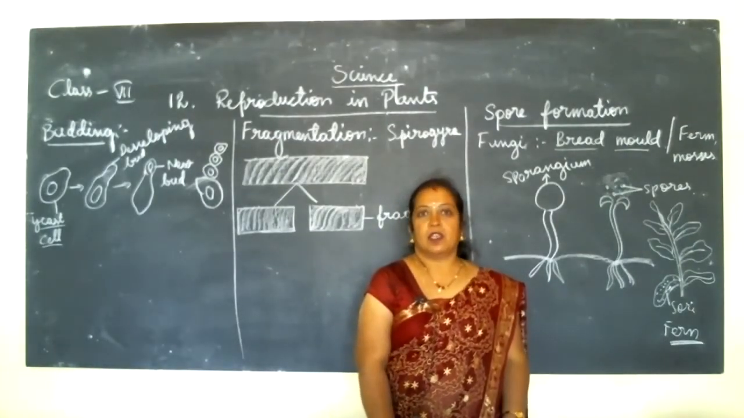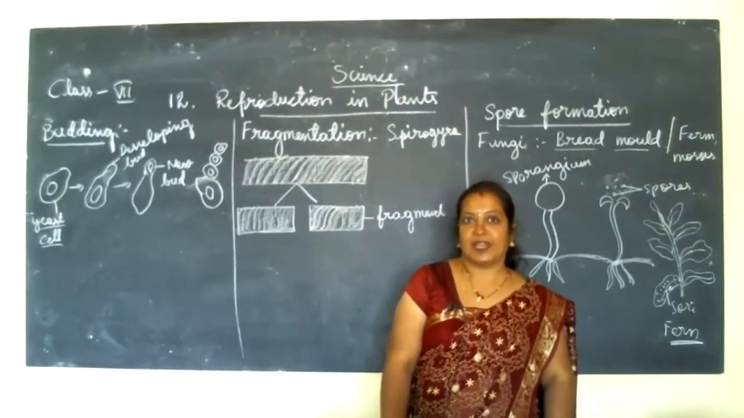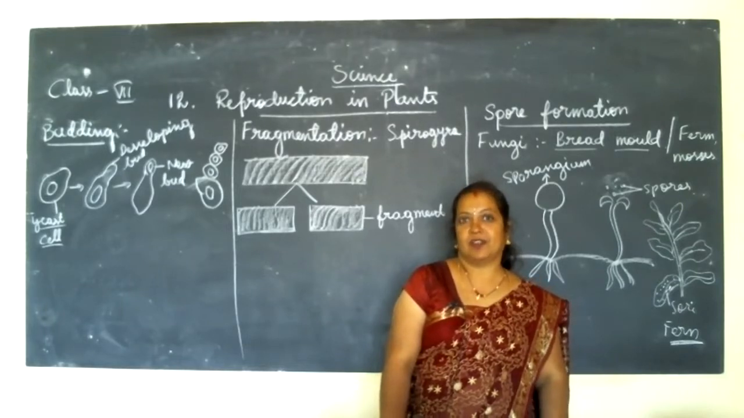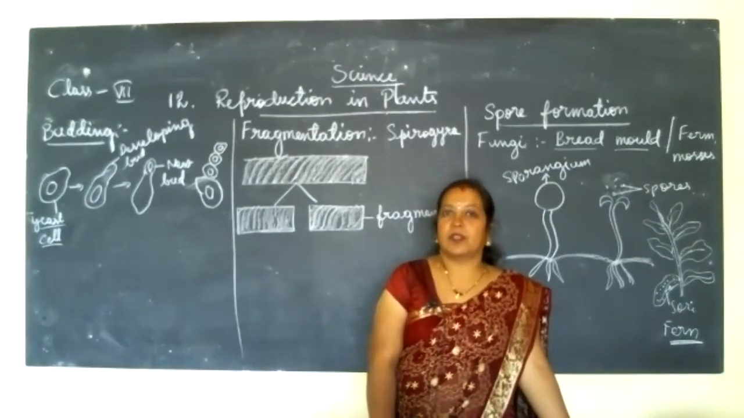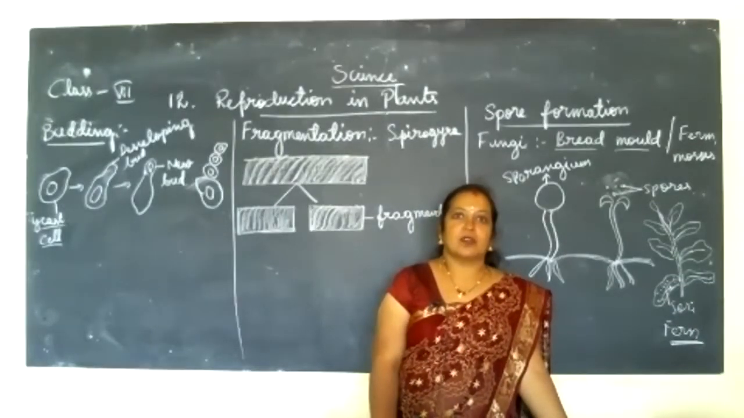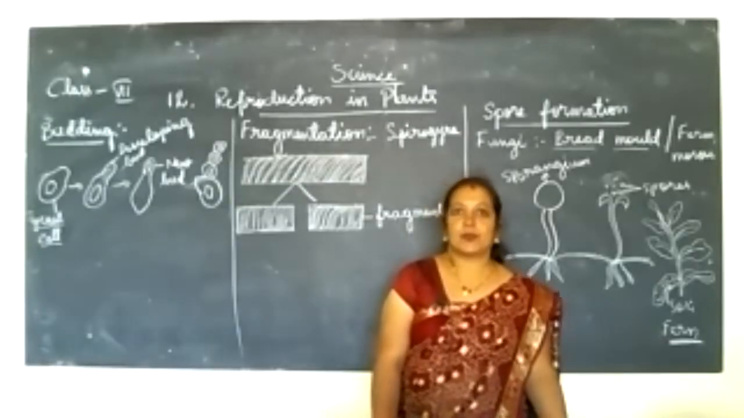In the normal classes, I started lesson number 12, reproduction in plants. In that lesson, I have completed the full lesson for the A3 children, but for the other classes it is not completed. So I am going to start with the same lesson. Again, I am explaining here.